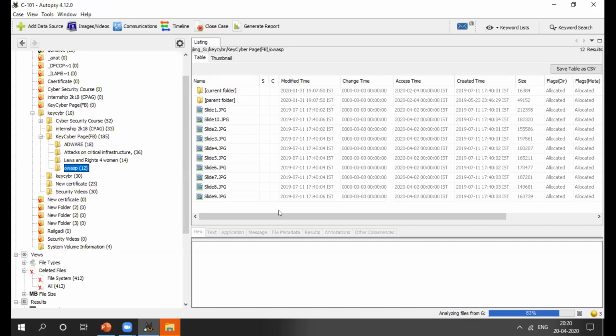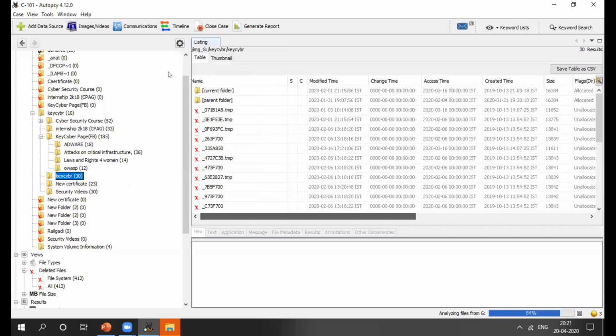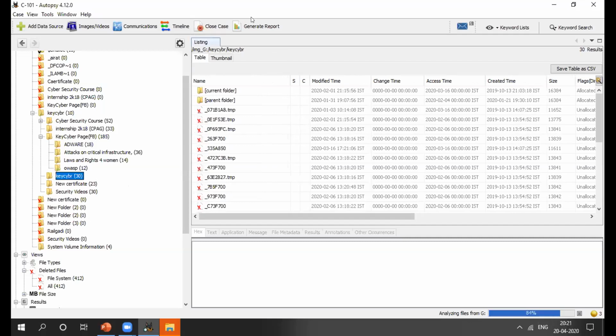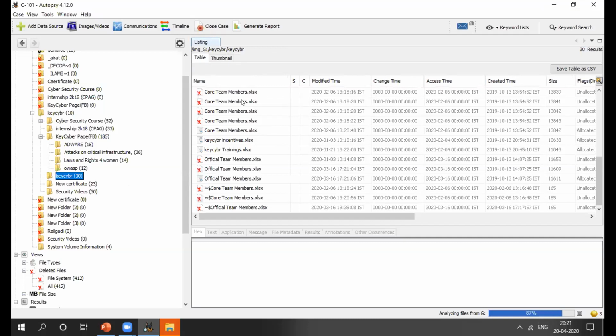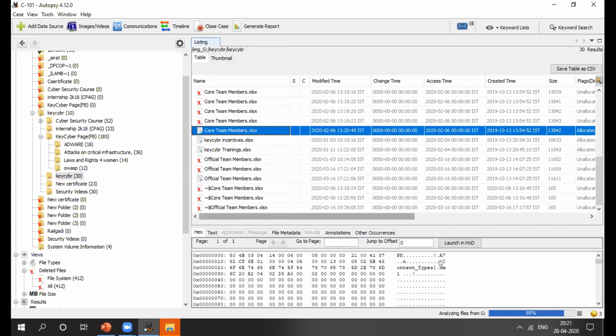I got all my extracted files, right? By using Autopsy you can extract all the details of your images, videos, files, PDFs, etc. Then you can see here there are some XLS, some Excel files, right?